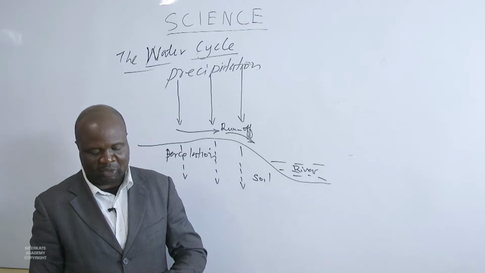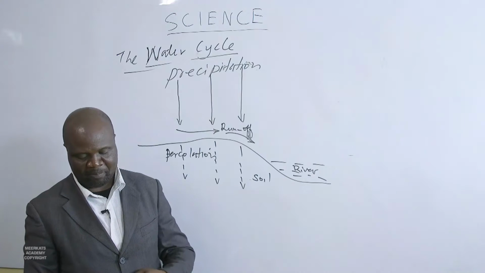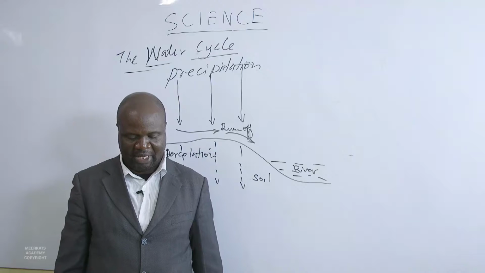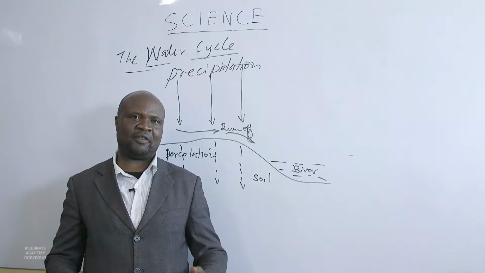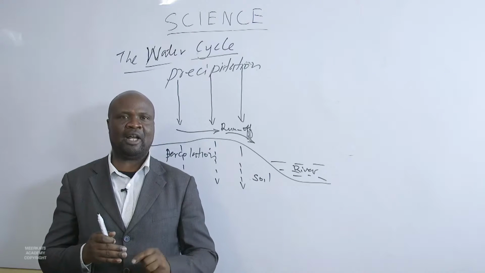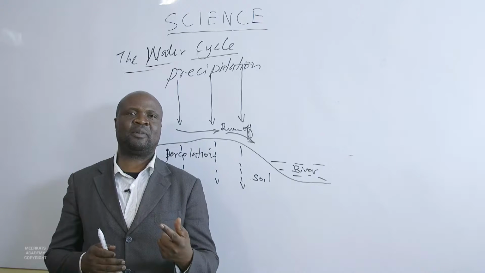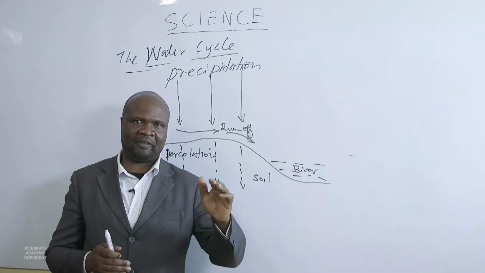Some of the water that percolates through the soil is taken up by the roots of the plants. And this moves through the plant, and then through heat from the sun, this particular plant can lose water in its stems. If there's heat from the sun, then water can be lost from the stem to the atmosphere through evaporation.